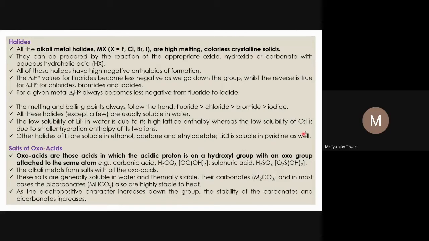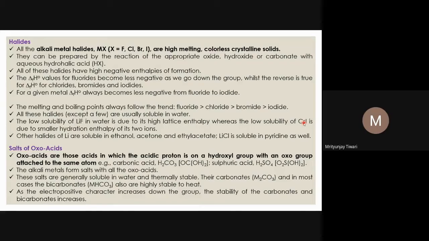However, if you look at another extreme case, CsI, the anion is the largest in size and the cation is also the largest in size, whereas in LiF these are the smallest cation and anion. Here the lattice energy is also less, and the hydration energy is also less, because cation and anion both are largest in size.